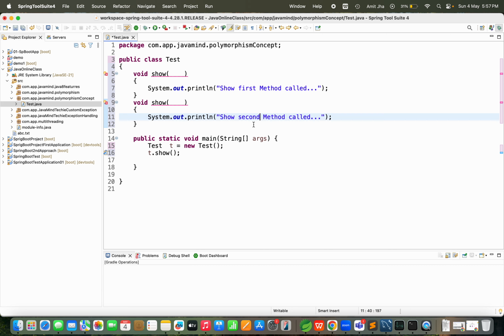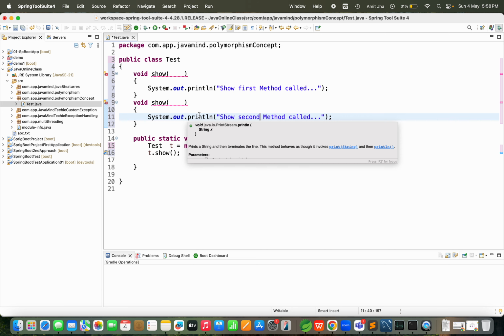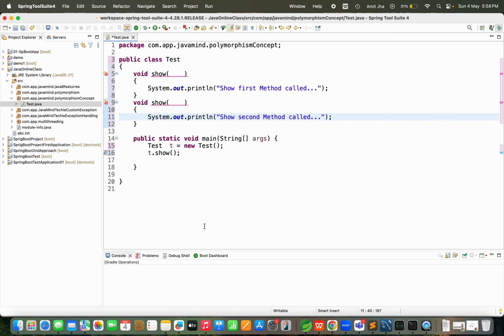Guys, you people may be confused. The same way the compiler also gets confused. Which method does it need to execute? Correct guys? In such a type of error, we call it an ambiguity error. If you get such a type of issue or error, that is called an ambiguity error.